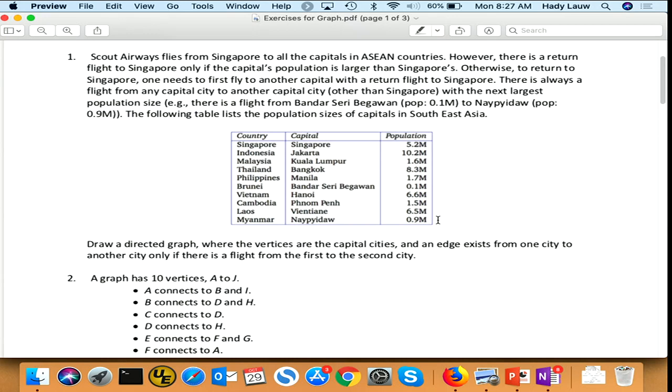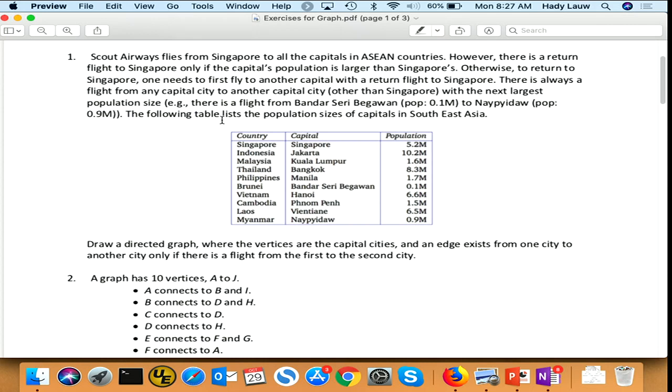Okay, so we'll begin with question 1. So for question 1, here you're given a series of cities in ASEAN, and it says that there is a return flight to Singapore. So first of all, you can fly from Singapore to all the capitals in ASEAN countries.